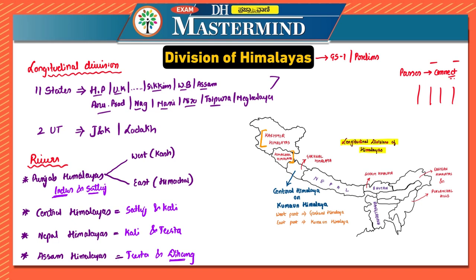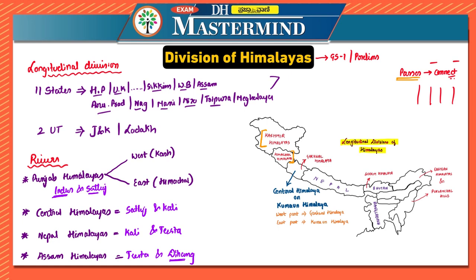But we'll discuss them mostly in smaller parts, because that way we can remember the passes more easily, because the passes are very important. When you look at Himalayas, the most important questions which have been asked recently are related to passes. They might ask the question directly with respect to a pass, or the passes can be asked in the match the following manner, that is, so and so pass connects which region, etc.